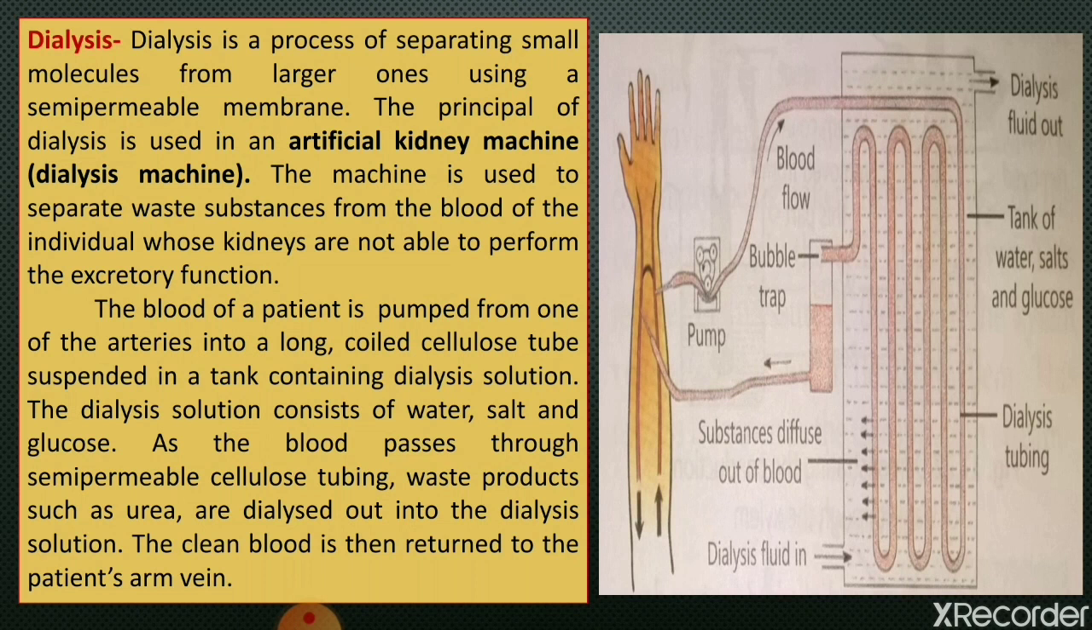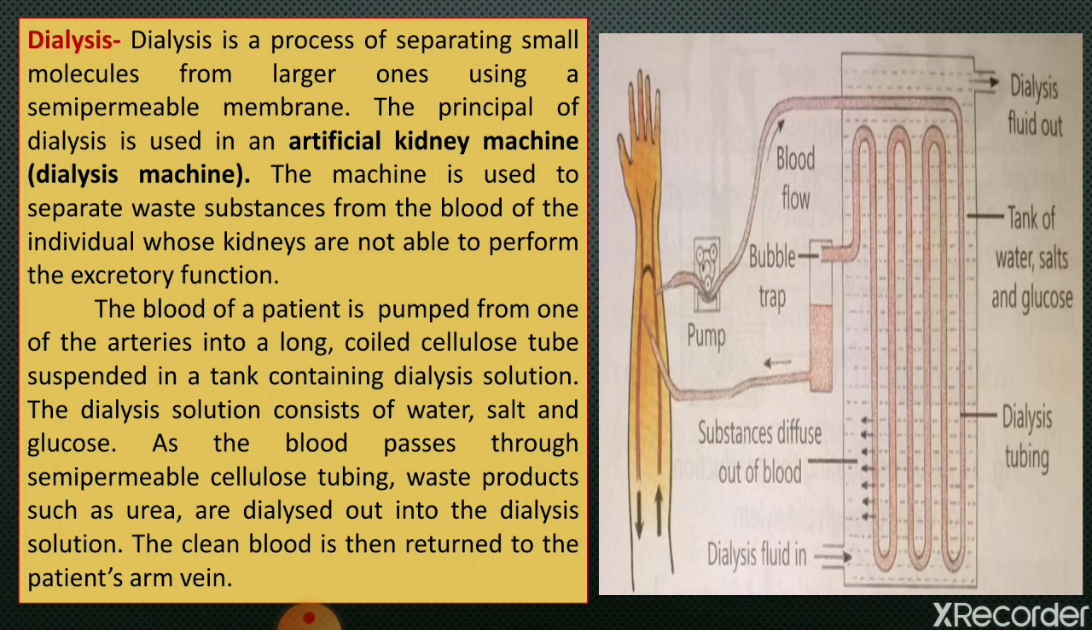The principle of dialysis is used in the artificial kidney machine, that is, the dialysis machine. The machine is used to separate waste substances from the blood of a person whose kidneys are unable to perform the excretory function. The blood of the patient is pumped from one of the arteries into a long coiled cellulose tube suspended in a tank containing dialysis solution. What is dialysis solution? Dialysis solution consists of water, salts, and glucose, with a composition similar to our blood plasma.